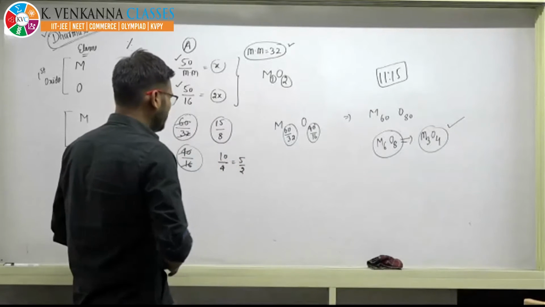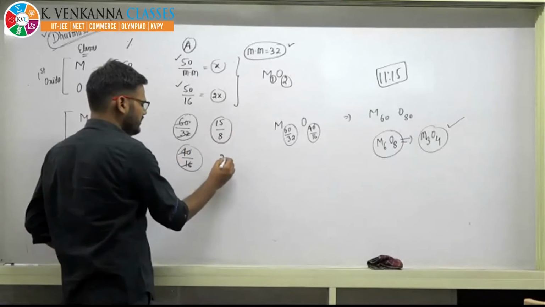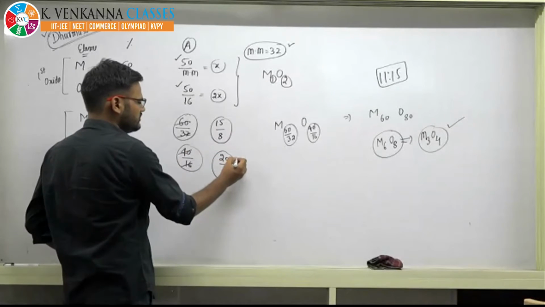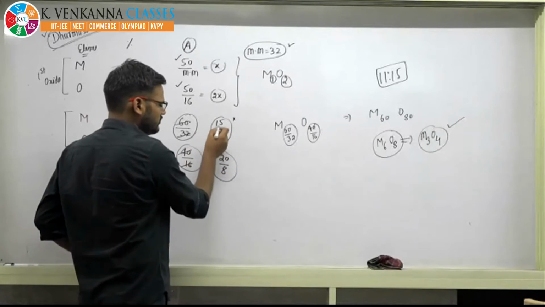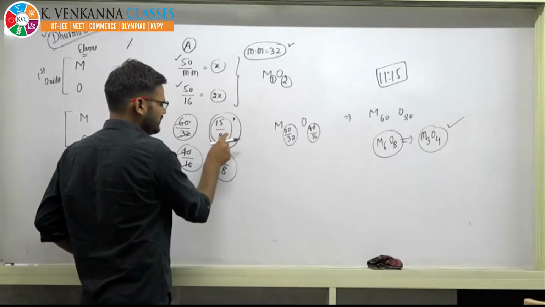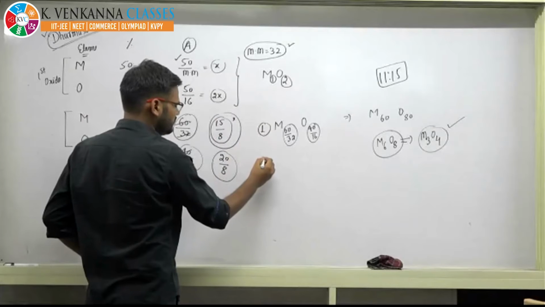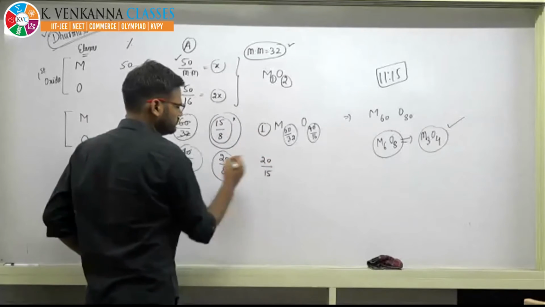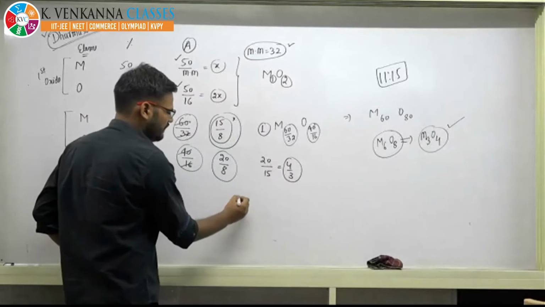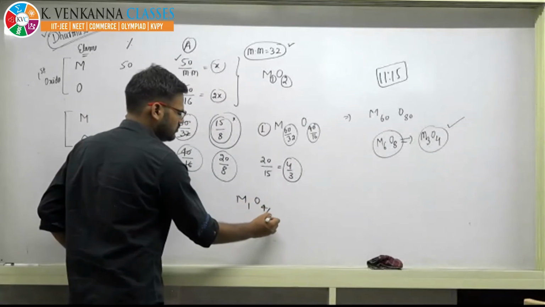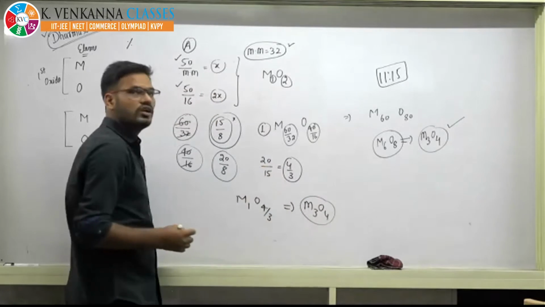Okay, if you are not able to compare, then just make the denominator the same. So just 20 by 8. Now you can see this is the big number, this is the small number, so divide this by the small number. So it will become 1. And if you divide this, then this will become 20 by 15, that is 4 by 3. So you can easily write it as 1 and 1/3 or 4 by 3. By this way, you can also calculate.